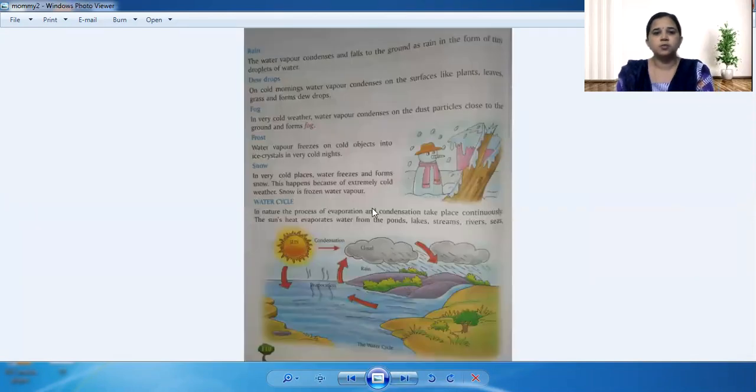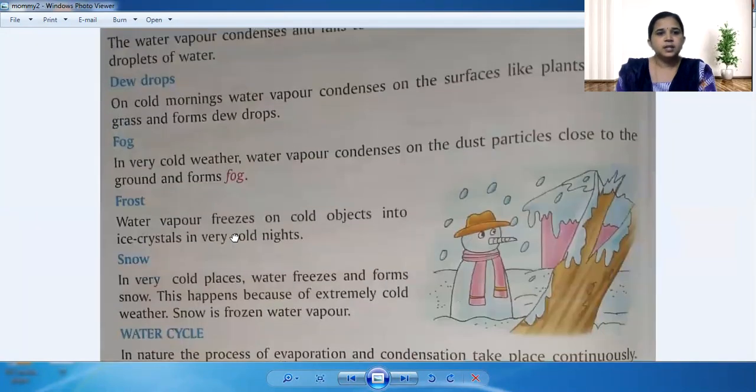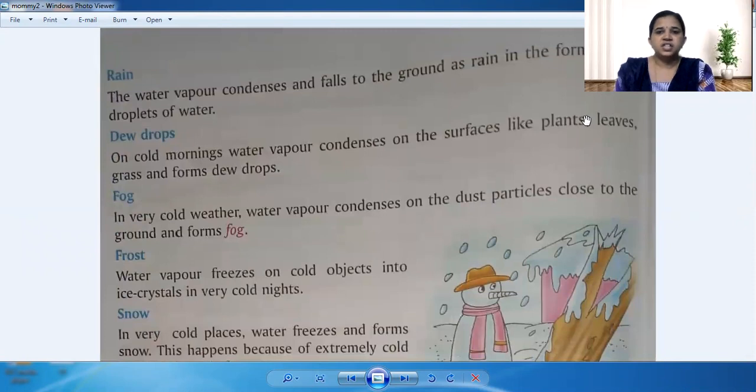Now let us see what are those forms. See now the rain. So first thing is the rain. The water vapor condenses and falls to the ground as rain in the form of tiny droplets of water. So whenever, due to the excess heat, the water which is there in the ponds and lakes gets evaporated, that goes up. Okay, and that is the evaporation. Now the water vapor condenses and falls onto the ground as rain in the form of tiny droplets of water.